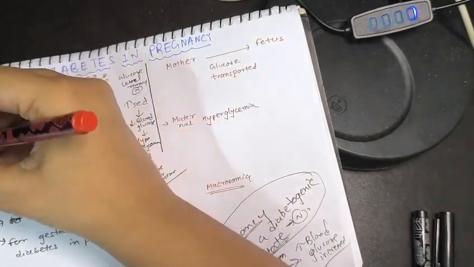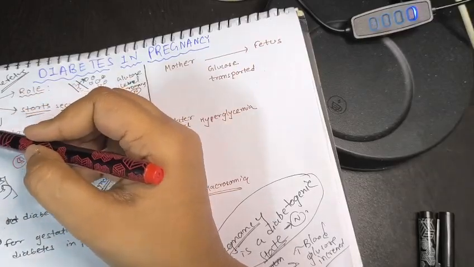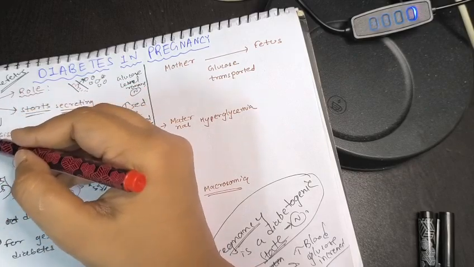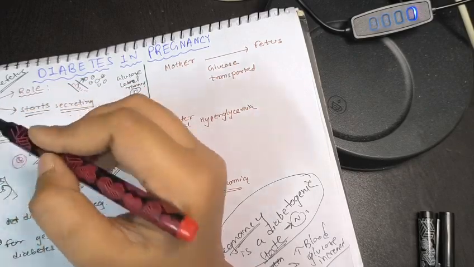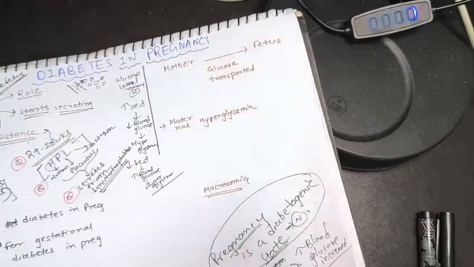Syncytiotrophoblast. There's a question also: when does the insulin start secreting in pregnancy? That is 11 to 12 weeks. And insulin is also responsible for the growth of the fetus as well.